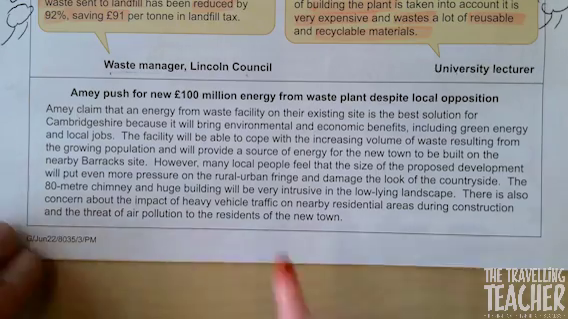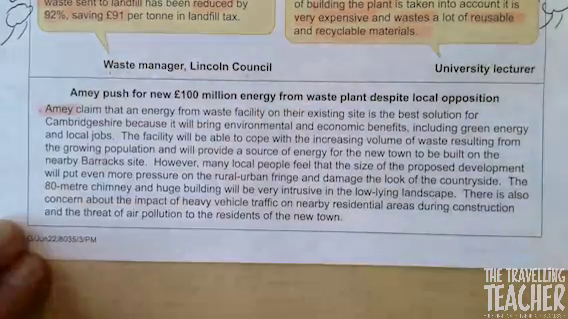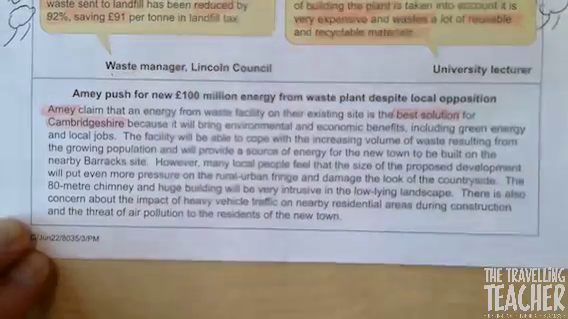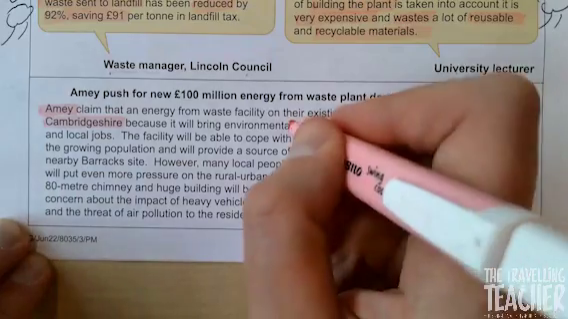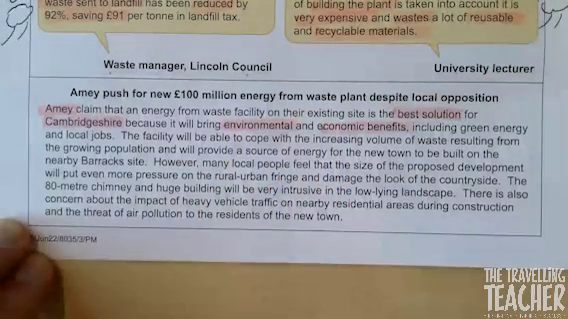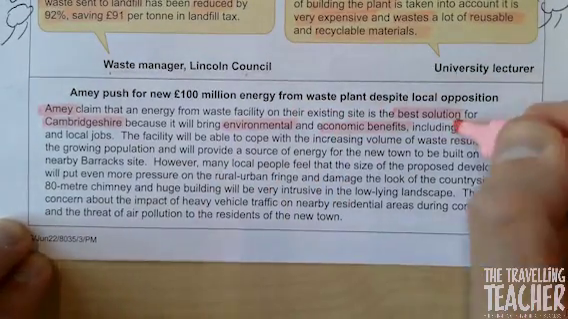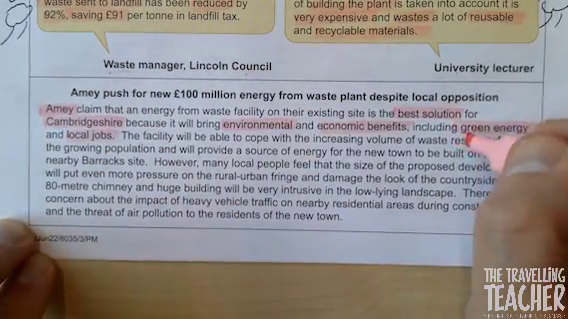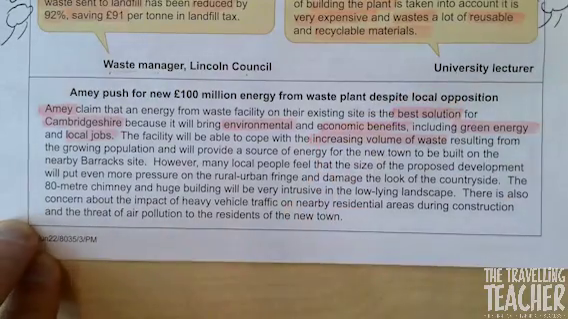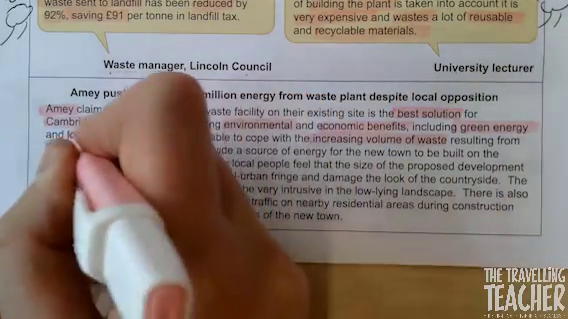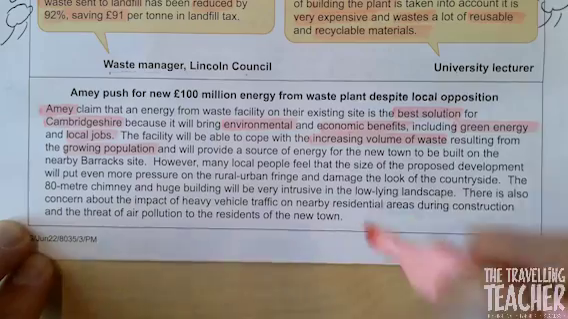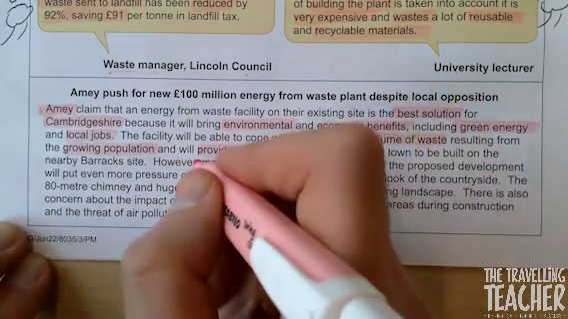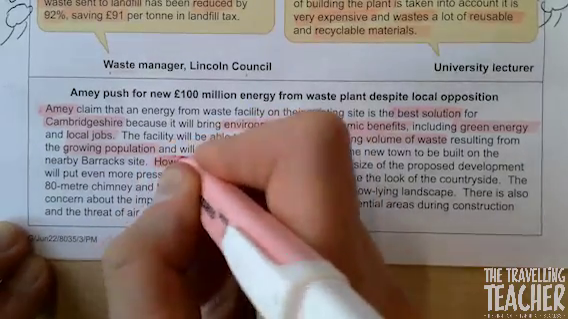Right, grab your highlighters, highlight AMI, highlight best solution, Cambridgeshire. Environmental, economic benefits. Green energy, local jobs. Increasing volume of waste. Growing population. Provide source of energy. Highlight the word however, so we're going to now look at the opposing side, the negative.